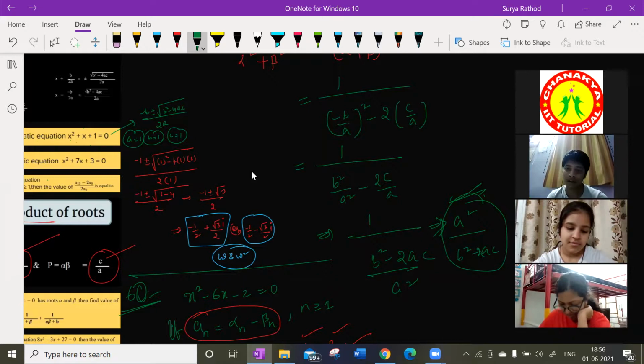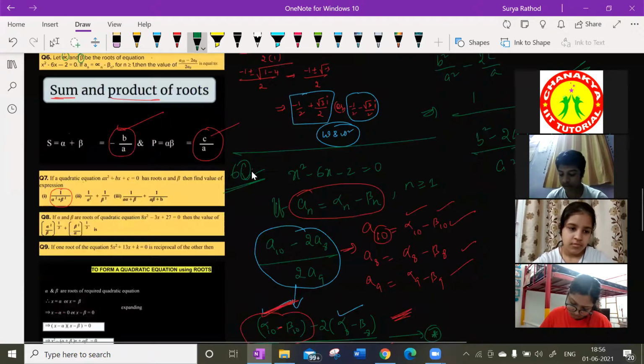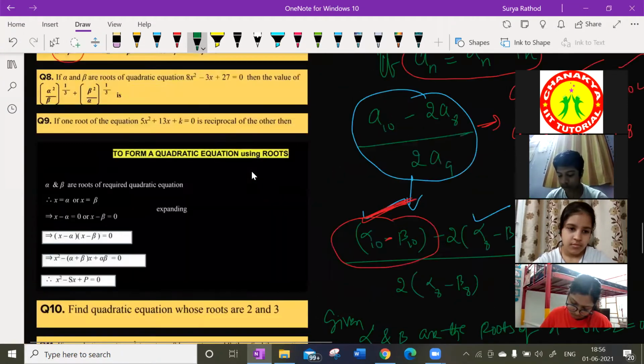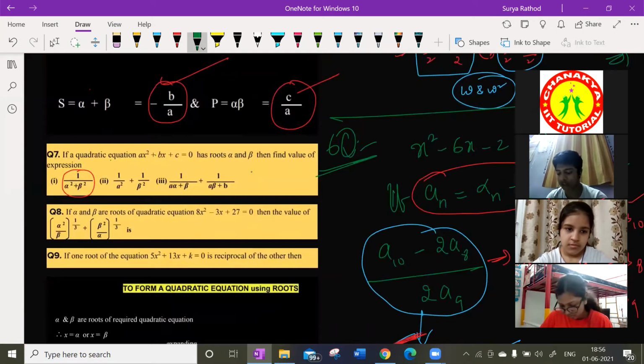Okay. Chalo, that is the answer for the first question. Look at the second question now. What is the second question? What is the answer for this? 1 by alpha square plus beta square. Take LCM. Solve it. Sir, I got b square minus 2ca by c square. For which one? For the second one? Second one. Very good.